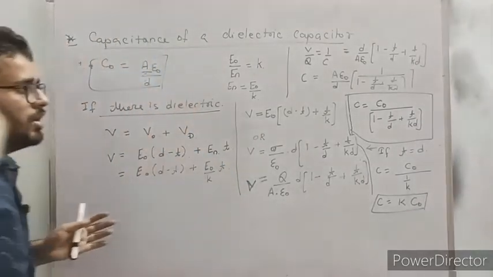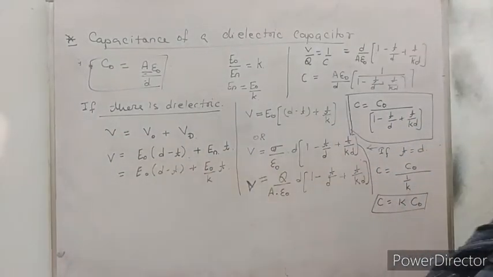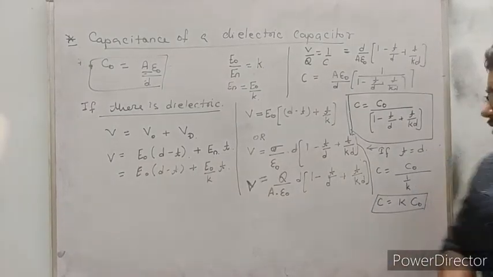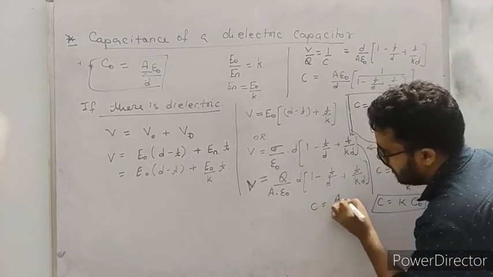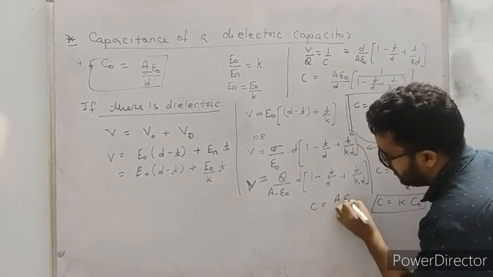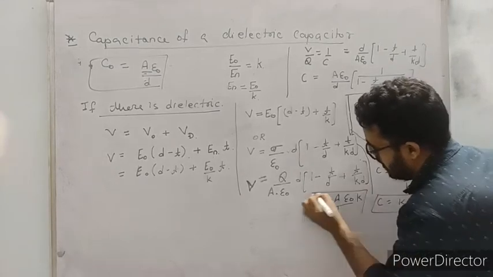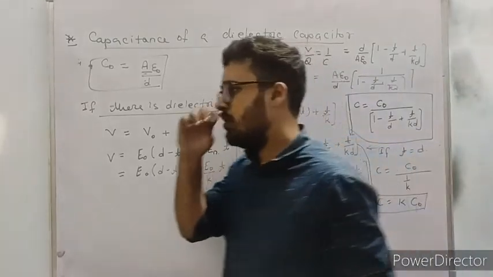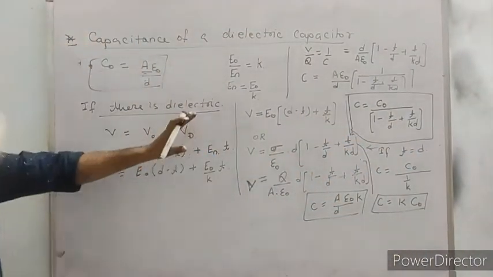So from here you can easily say that C will come equal to k into C naught, k into A epsilon naught upon d. In the NCERT book this formula is used, k into A epsilon naught upon d. This is the formula, but I use the general way.